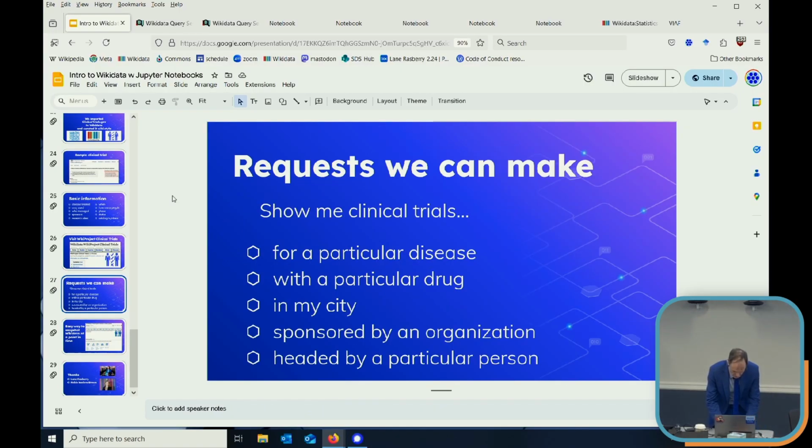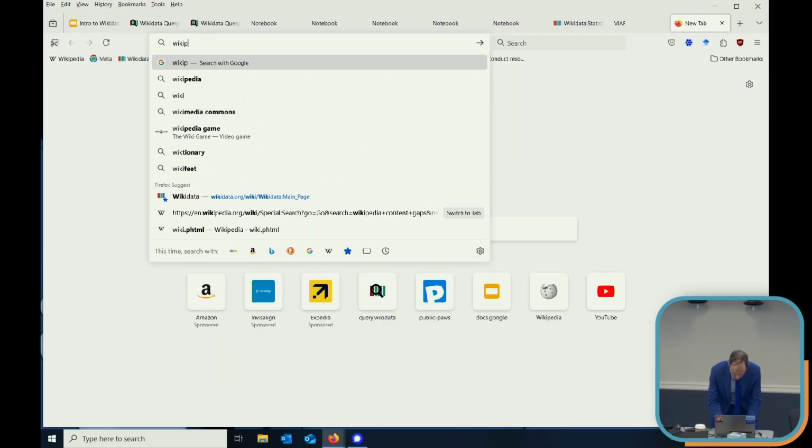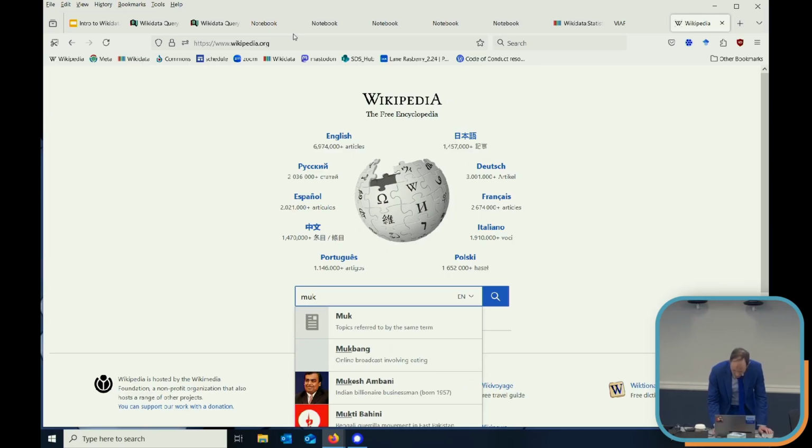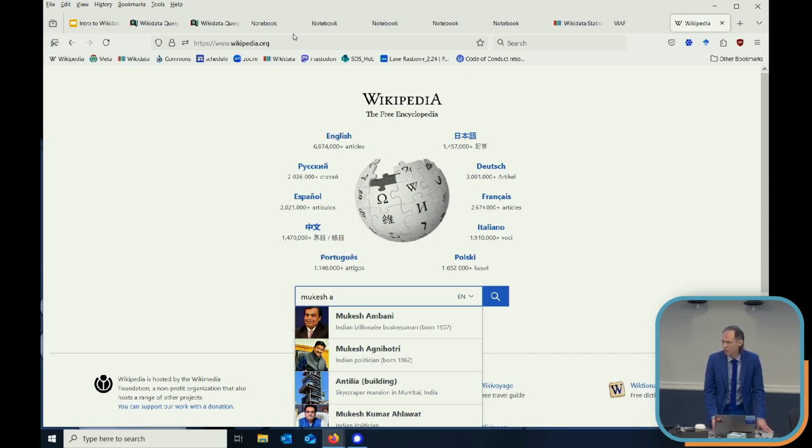And sorry, does it go the other way, where you can just sort of assume that if there's a Wikipedia article, it is in Wikidata? Yes, all Wikipedia articles have Wikidata items. That's right. Not all Wikidata items have a Wikipedia article.